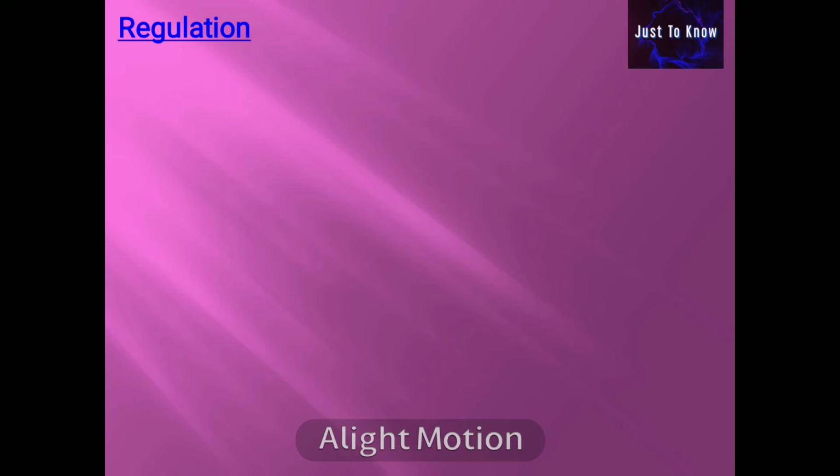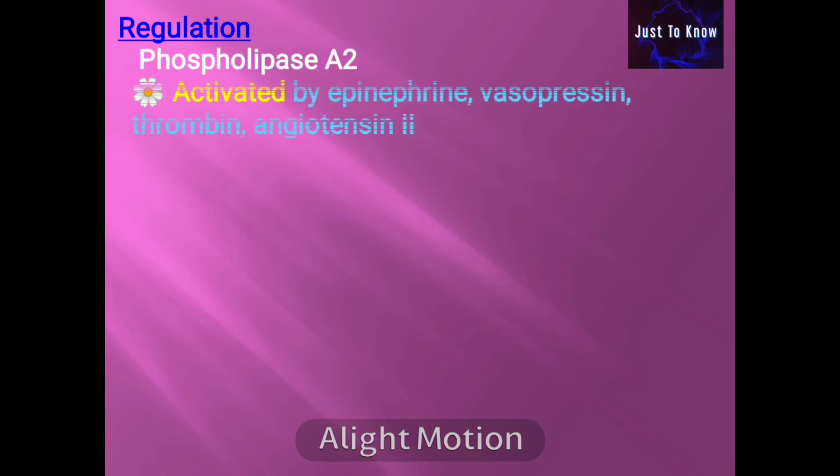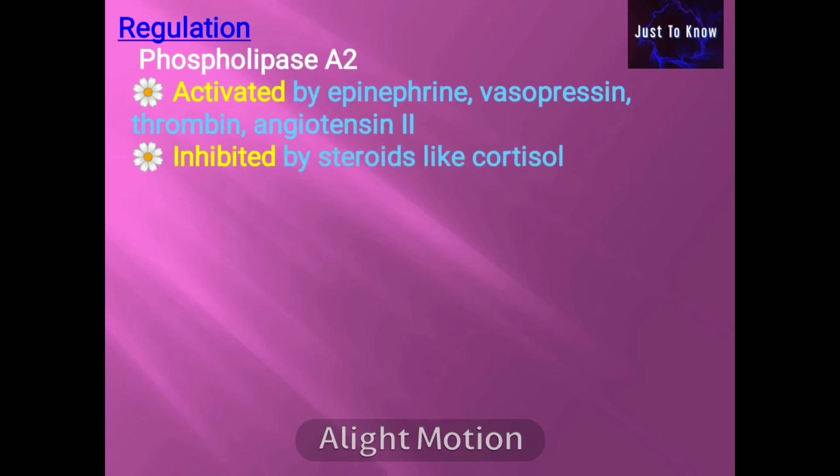Regulation of synthesis. Phospholipase A2 is activated by epinephrine, vasopressin, thrombin and angiotensin II, whereas it is inactivated by steroids like cortisol, which prevents the release of arachidonic acid from the membrane.